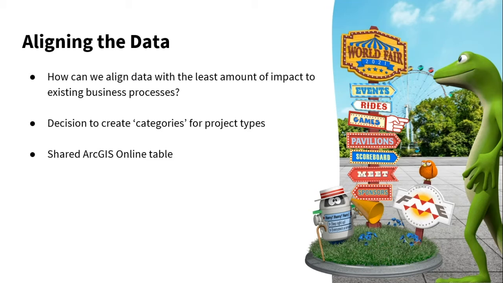So how could we make this as easy as possible? Now, what we ended up doing that came out of the pilot group discussion was this need for a category project type. So like I said before, it didn't matter if you called it a road reconstruction or road recon or just road. How can we maybe bring this data together and identify that, doesn't matter what you called that, that's considered a road project?